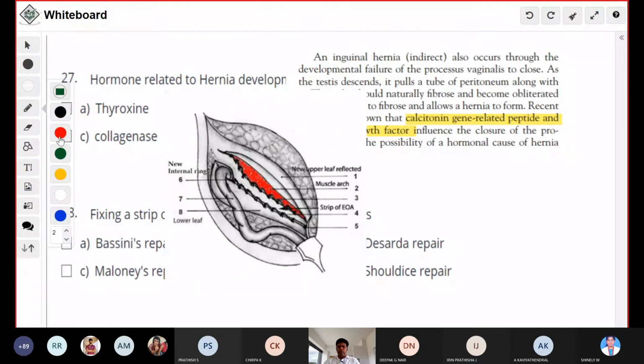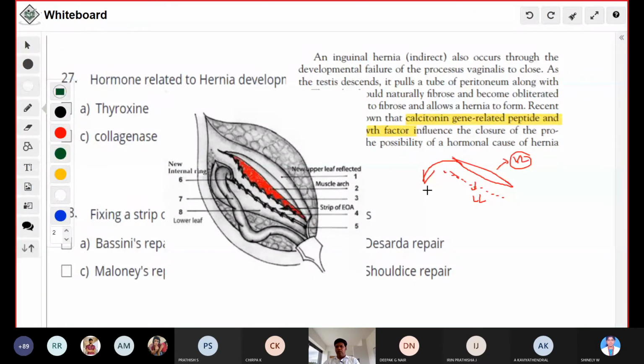Okay, I will try to picture it here. Consider this is the external oblique aponeurosis. First you cut it; this is the upper leaf and this is the lower leaf. Here you will have your inguinal ligament. You reflect the lower leaf like this. Then you suture the upper leaf to the inguinal ligament. Okay, you will be suturing these two structures. This upper leaf has to be sutured to the inguinal ligament, so it forms the first layer.